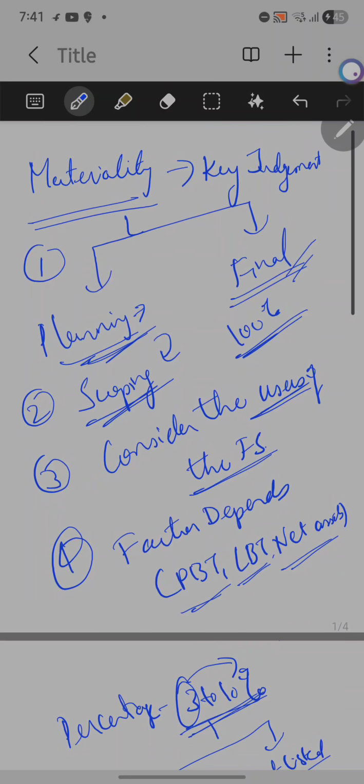It's very important that we assess this for the auditor, because it is very helpful for them to plan the audit and design the audit procedures.